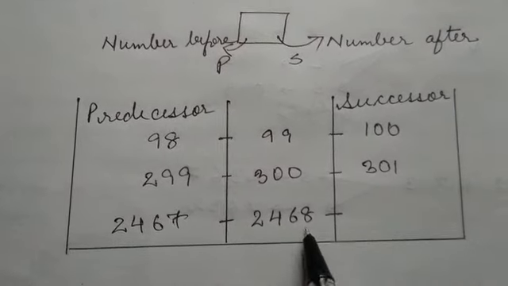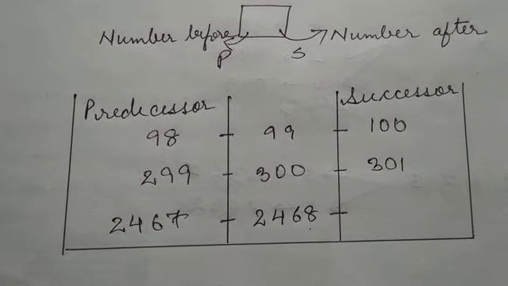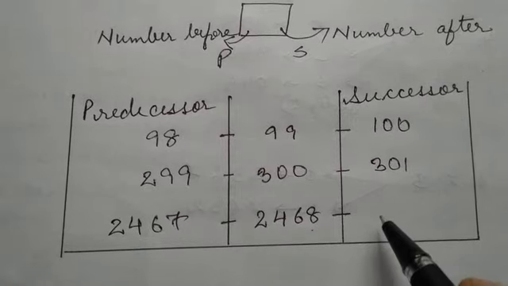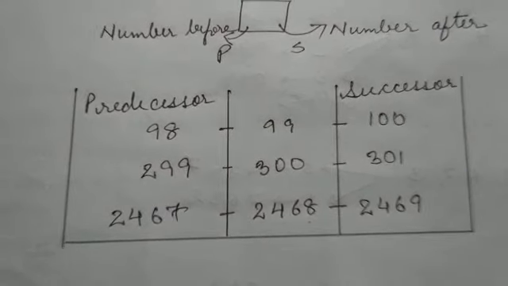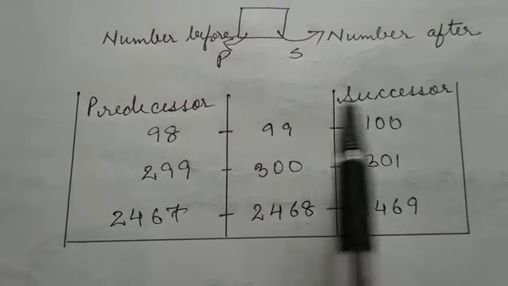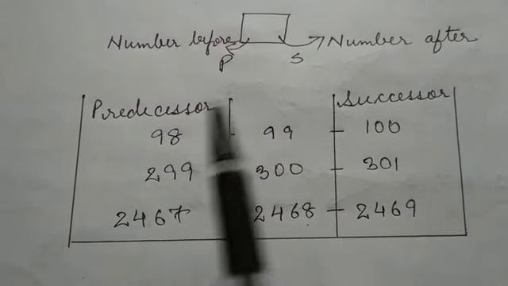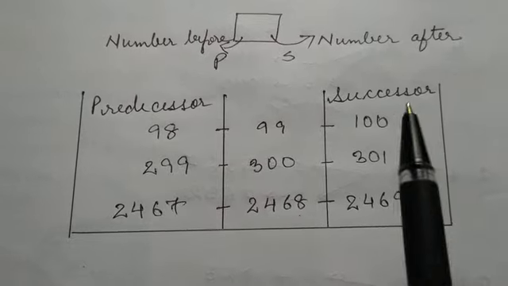Now the predecessor here of 2468 is 2467. The rest will remain the same. Now the number after is 2469. So this is very simple. Only the terms are different. You have learned before and after, and now you are going to learn predecessor and successor.